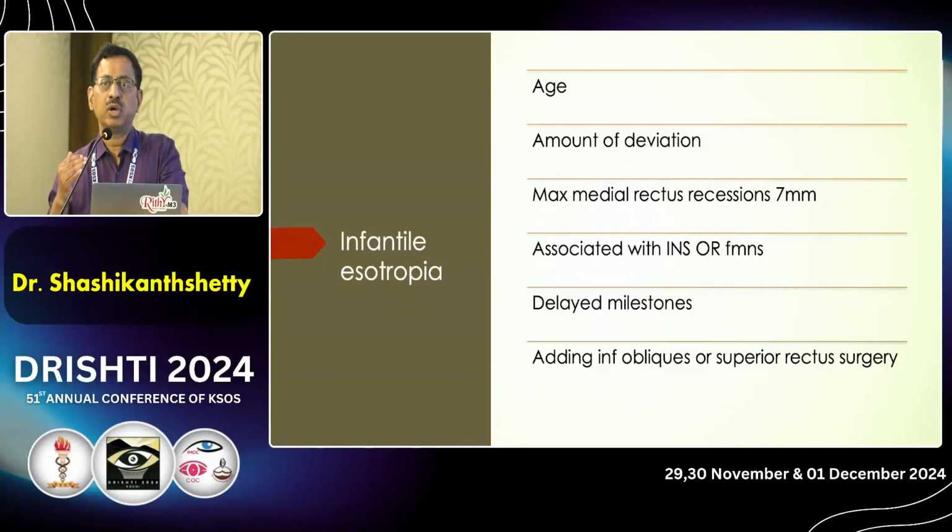Children who have delayed milestones can develop spontaneous exotropia; from esotropia, they then become exotropic. In those patients, we can do slightly smaller surgical numbers. And we need to add inferior oblique surgery, as the previous slide showed, for patients having inferior oblique overaction which can coexist with esotropia.